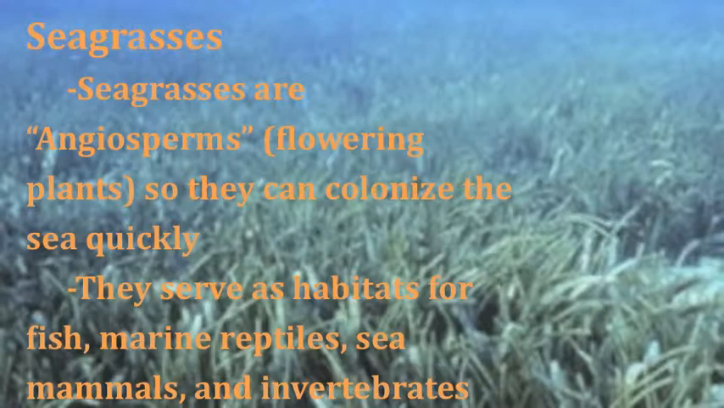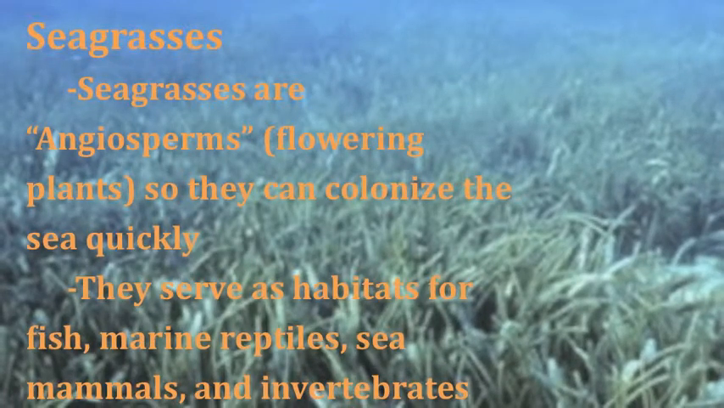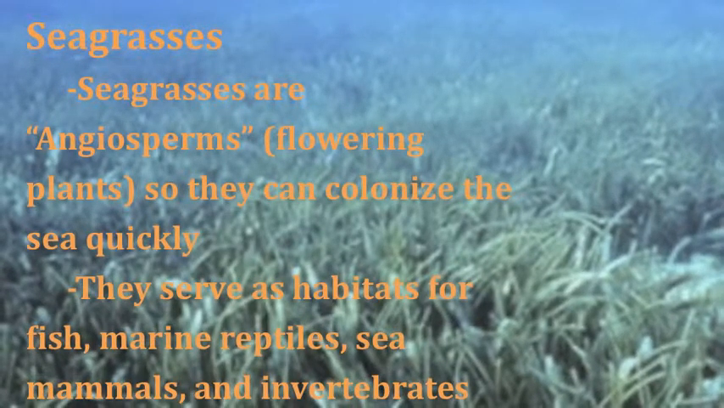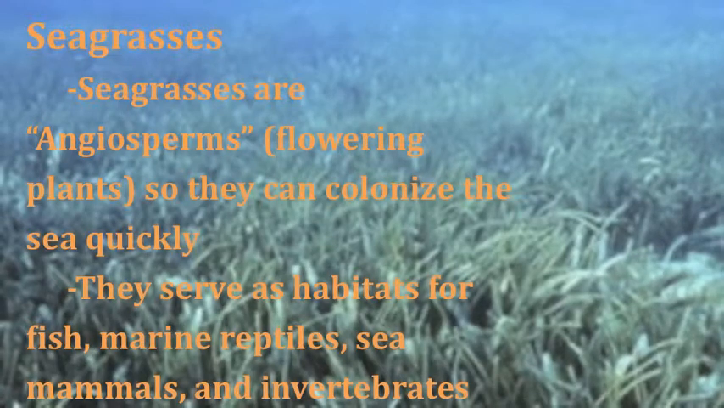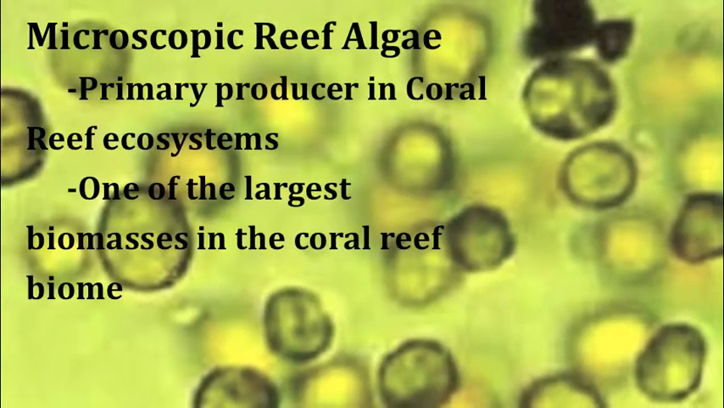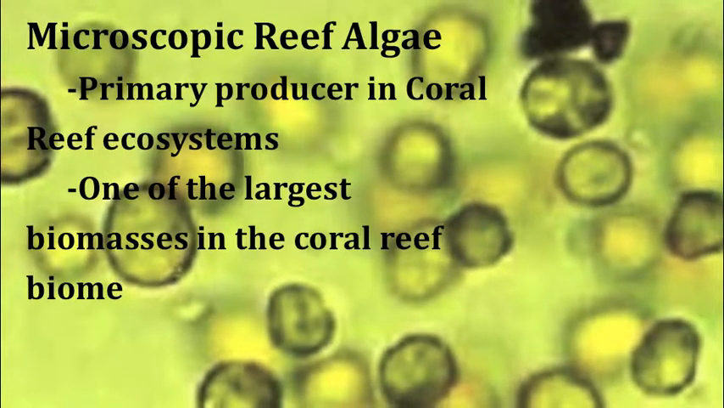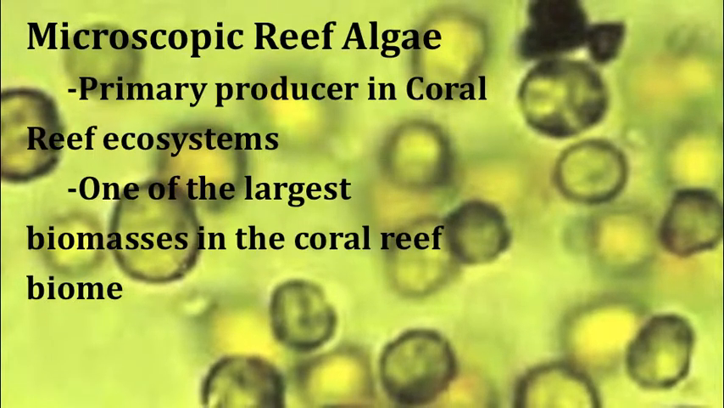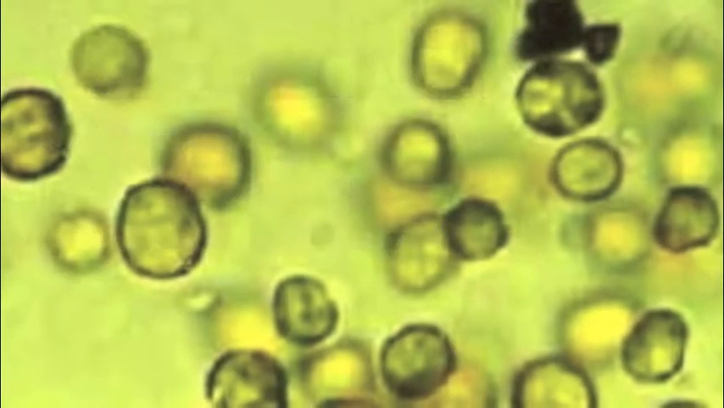Seagrasses are angiosperms, which are flowering plants, so they can colonize the sea quickly. They serve as habitats for fish, marine reptiles, sea mammals, and invertebrates. Microscopic reef algae is the primary producer in coral reef ecosystems. It's one of the largest biomasses in the coral reef biome.